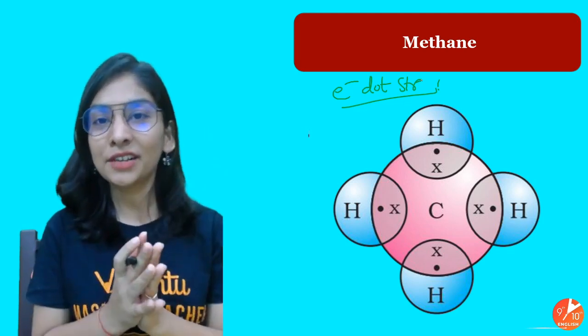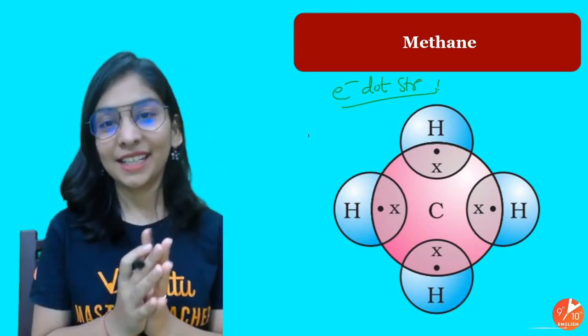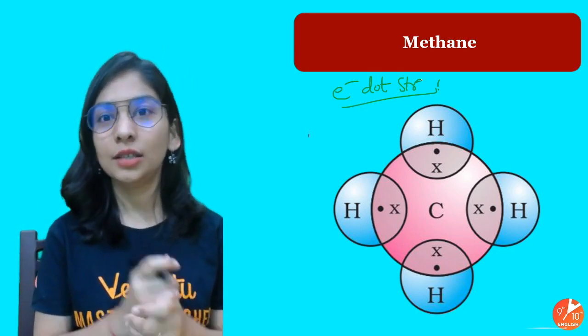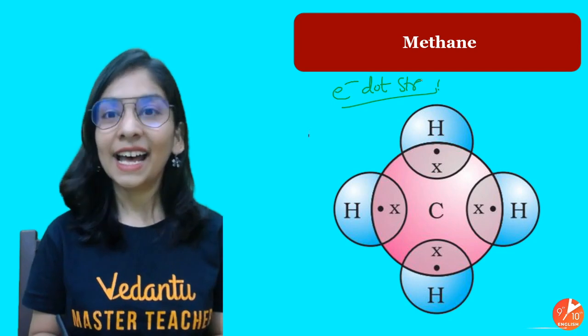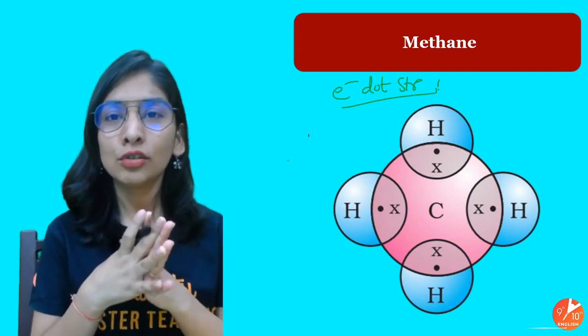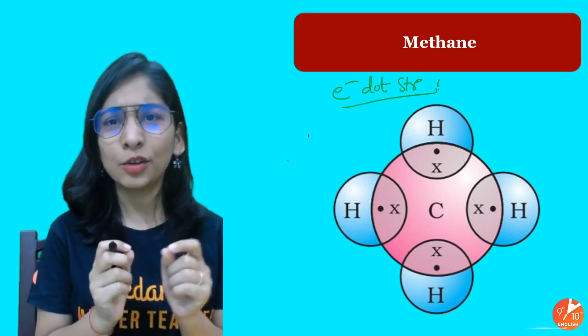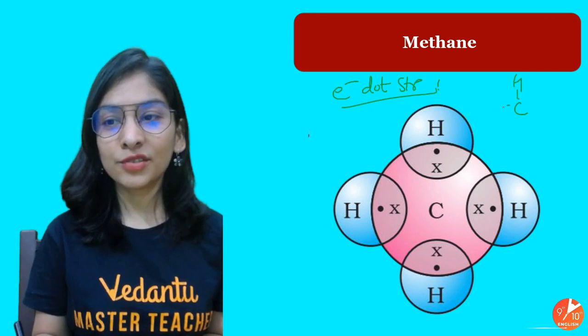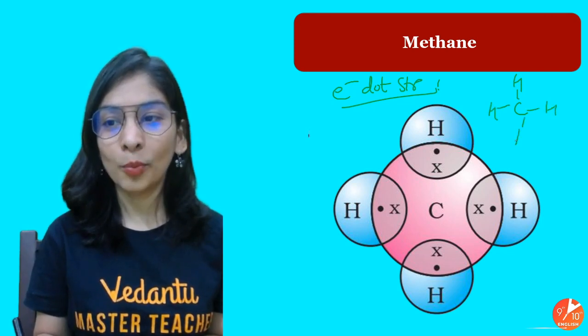I think it's very interesting. I find it very interesting. I hope with time, when you start doing enough practice, you'll start loving it. And methane, students, I'll tell you a trick. Whenever you try to draw an electron dot structure, try to be a bit smart. In what sense? You know the open structure. In the corner, just write the open structure.